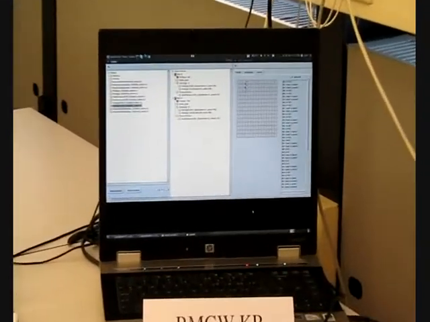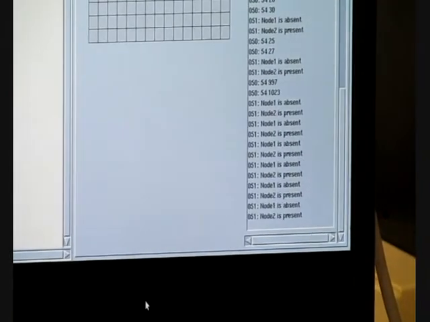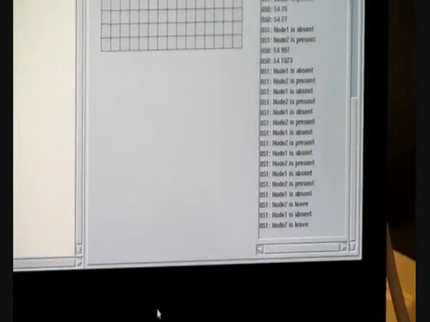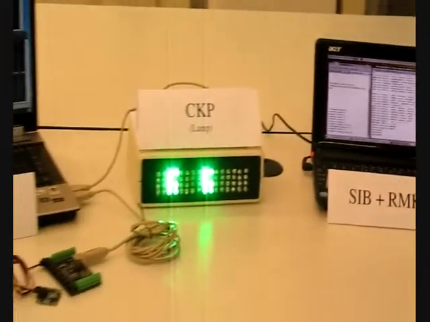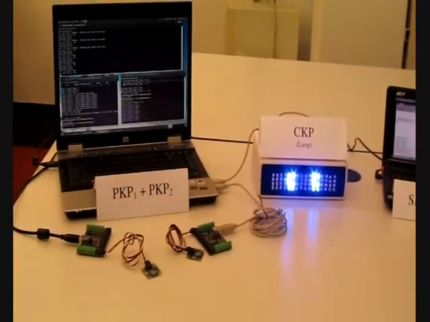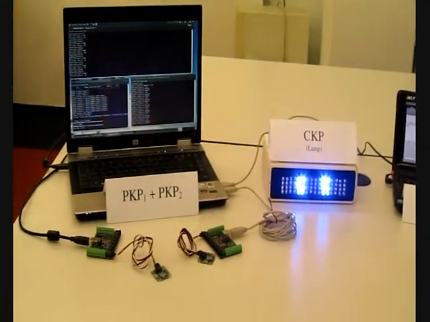When we zoom into the OSAS simulator screen, we can observe that node 2 is also not producing light data. After RMGWKP realizes that node 2 also left the system, the OSAS part cannot provide data anymore. Hence, RMKP chooses PKP2 as a provider, which is indicated by blue light. This can be observed by the change in the light of the consumer KP.